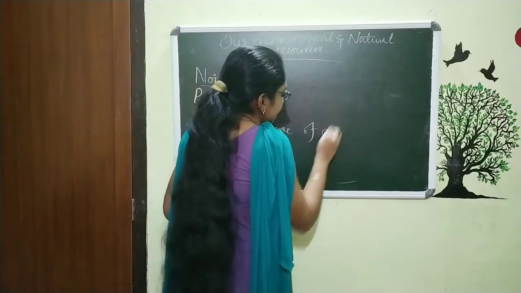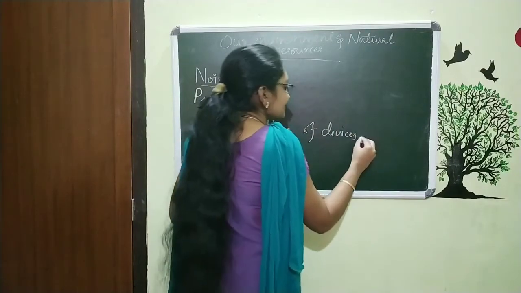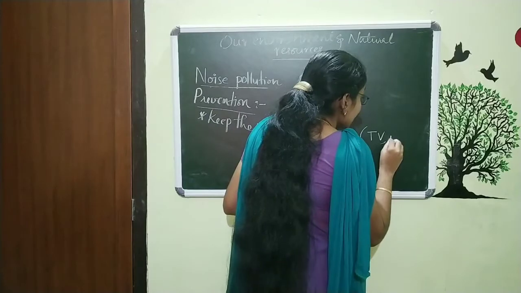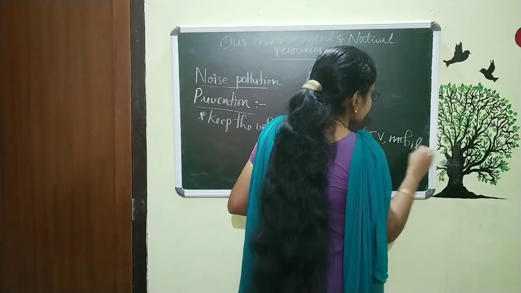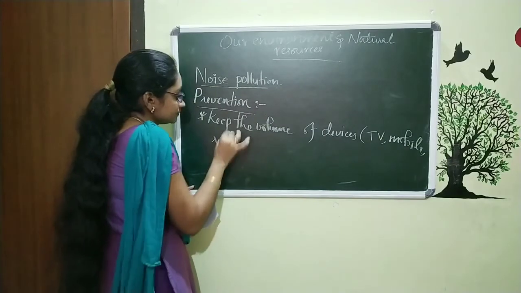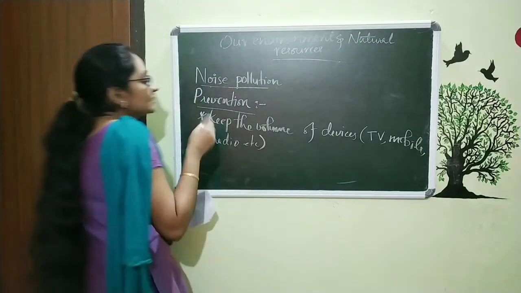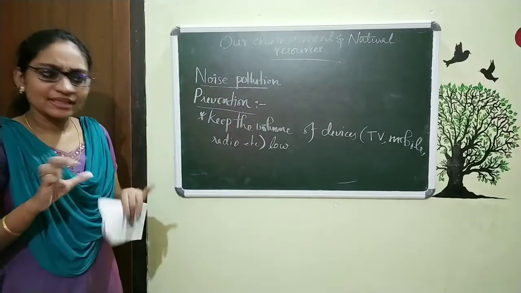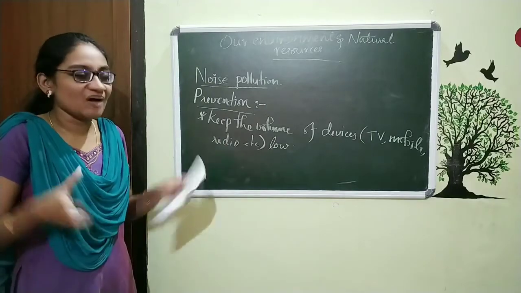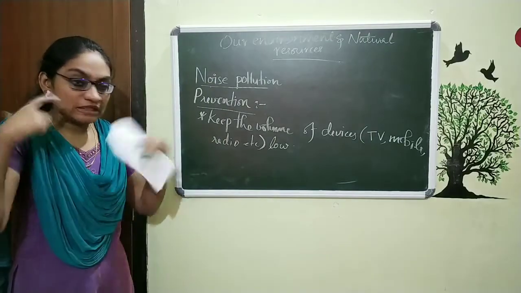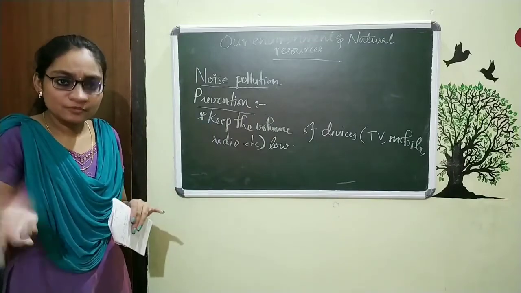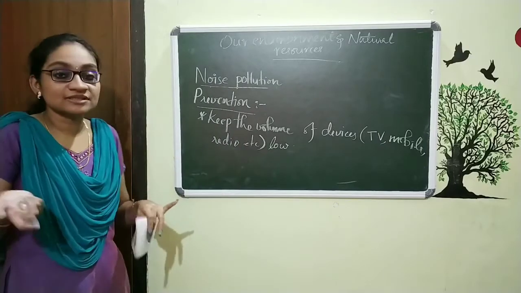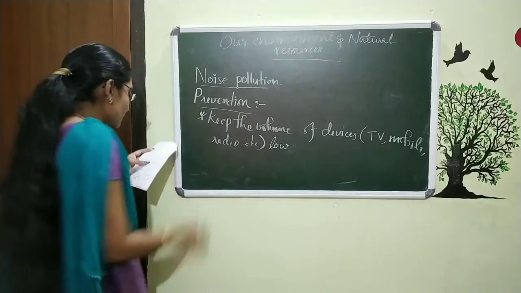of devices like television, then mobile, radio, etc. Keep the volume of devices low. We just want to put the volume at a normal, comfortable level. Don't increase the sound and produce confusion or make it a pollution. So, keep the volume of devices like TV, mobiles, radio, etc. low.